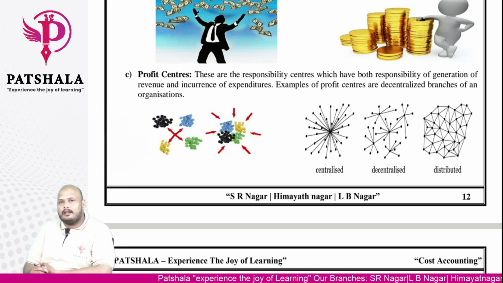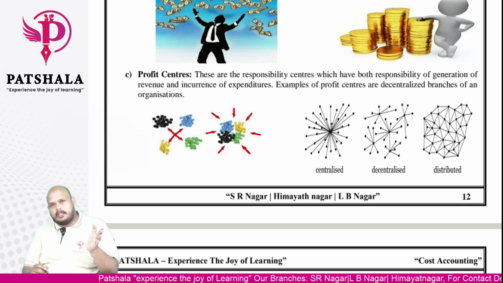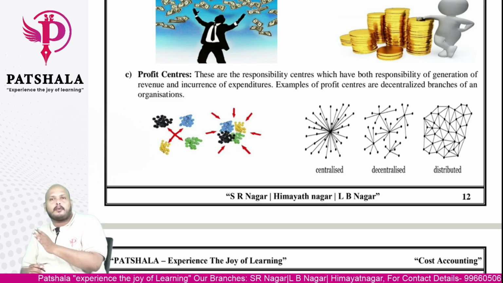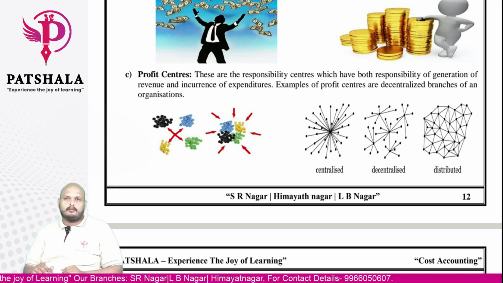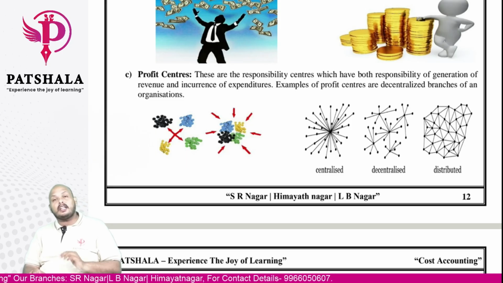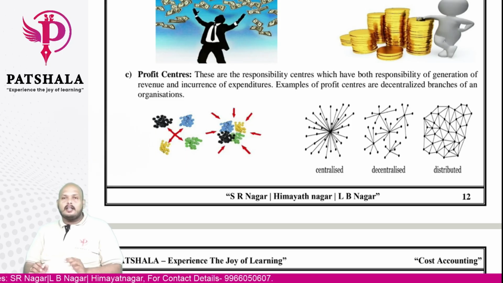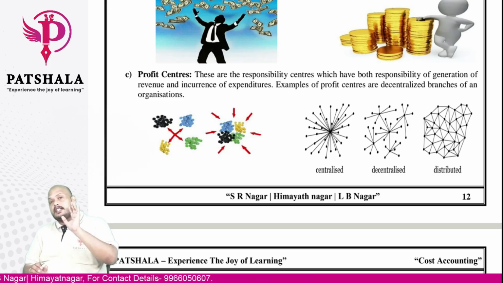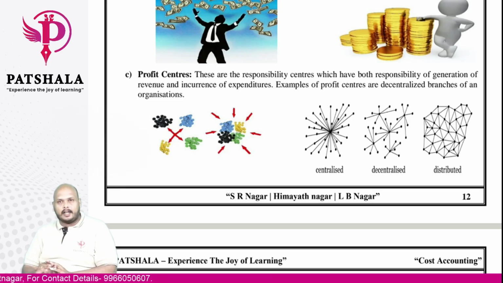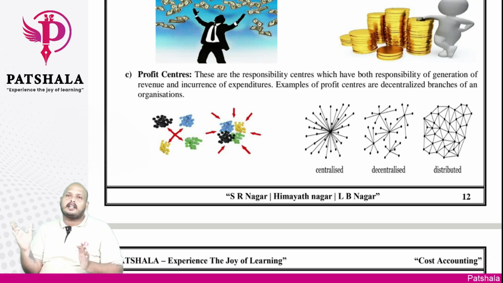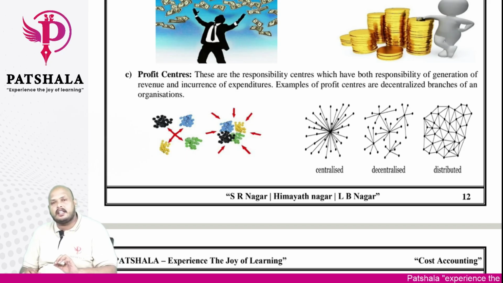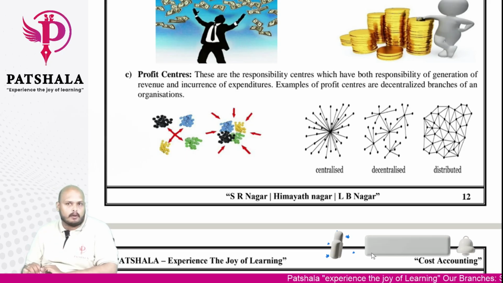Okay now, if you see the differences between cost center, revenue center, and profit center: cost center is held responsible for incurrence of cost, whereas revenue center is held responsible for generation of revenue to the organization, whereas profit center is responsible for both generation of revenue as well as incurrence of expenditure. This is the difference between cost center, revenue center and profit center.